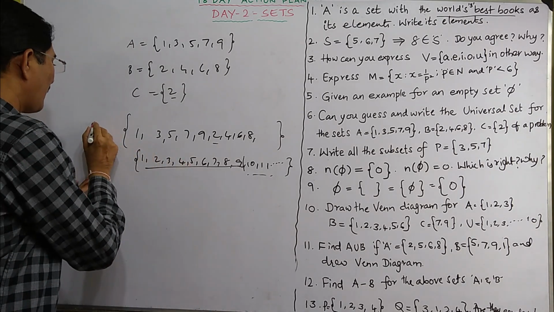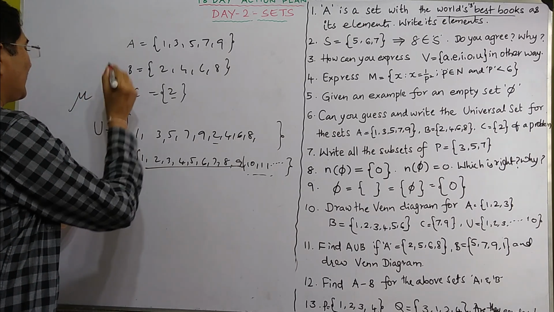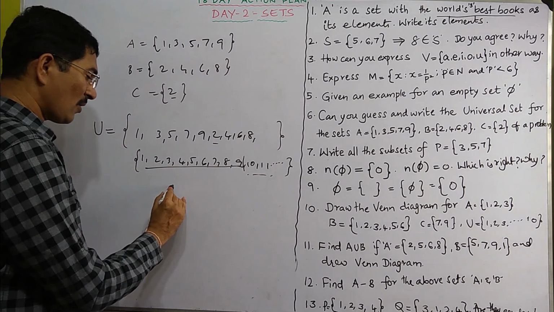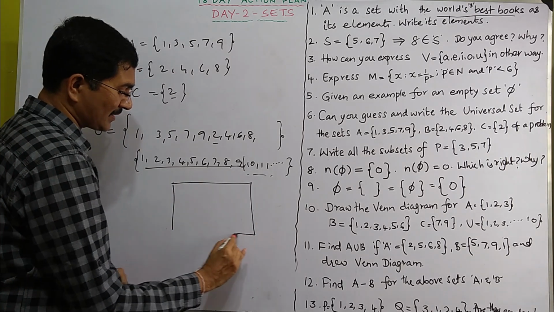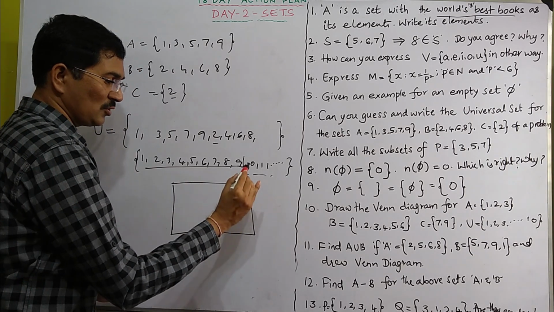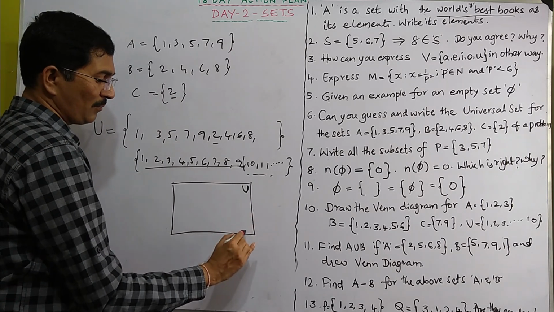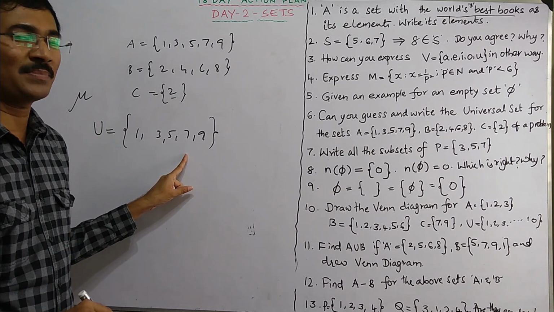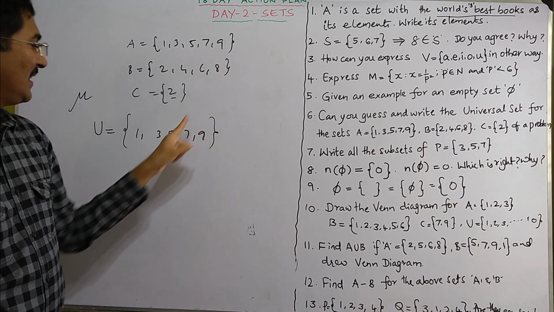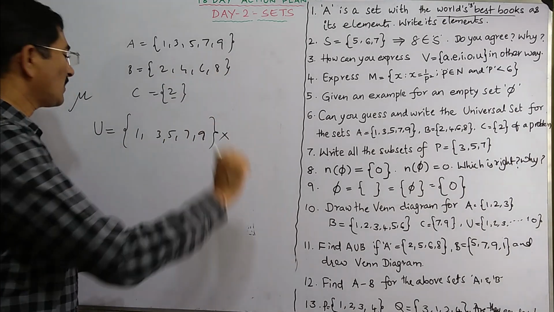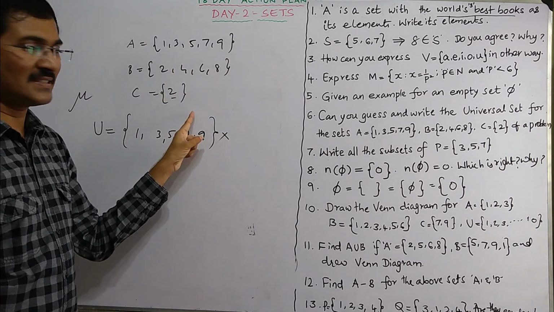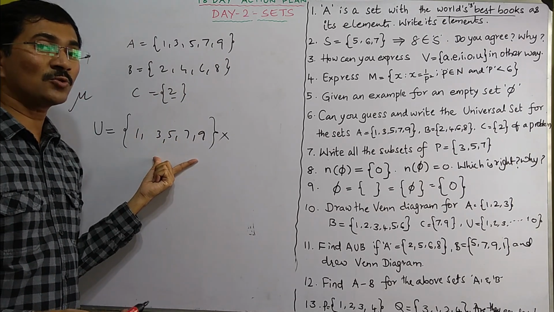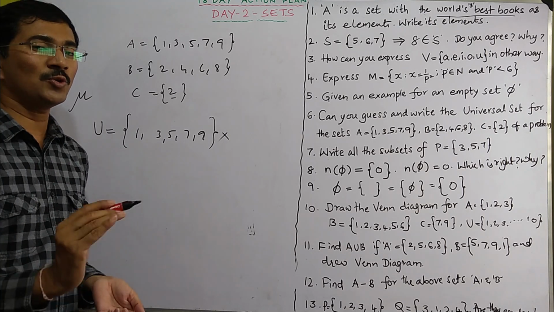And a universal set is denoted by capital U or otherwise Greek letter mu. So both of them can be used to represent universal set. While drawing Venn diagrams, we generally use a rectangle to represent the universal set by writing U or mu anywhere, no problem. And if I write a set like this and say it is universal set, it is not accepted. Why? Because the element present here, 8, is not present here. So this is not a universal set for this. So it should have more elements. All of these elements must be there inside this. In addition to that, there may also be some more elements. That is a universal set.